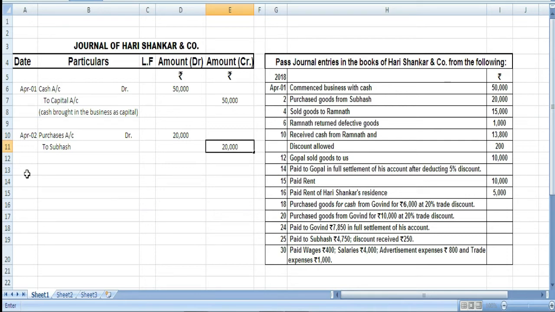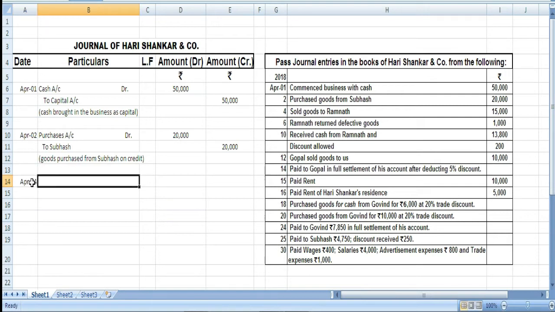Then we have April 4. But before that we have to write the narration. We will write here goods purchased from Subhash on credit. Okay. The next we have here is April 4. So let us see what happened on April 4.